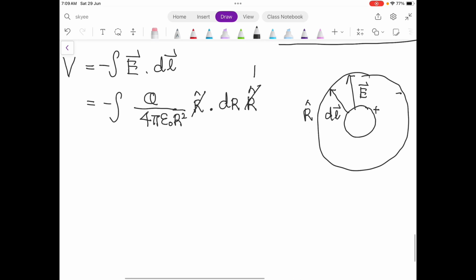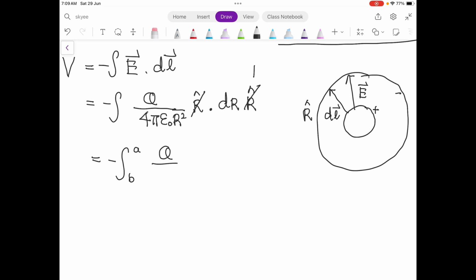So negative integrate B to A. You take out the constants, and split the constants from R square dr, or maybe I write it as R negative 2.